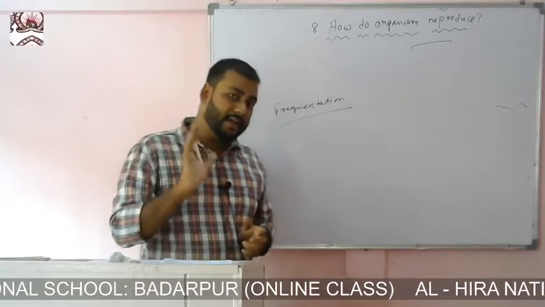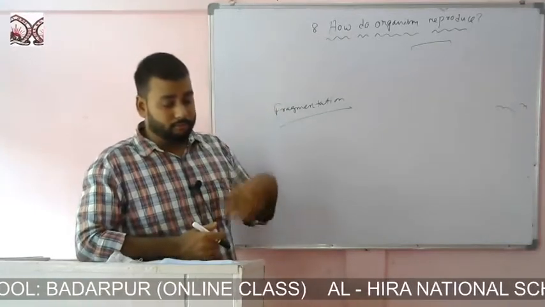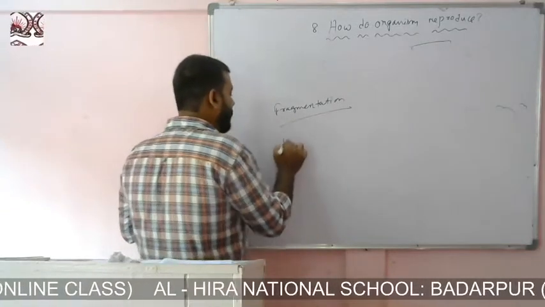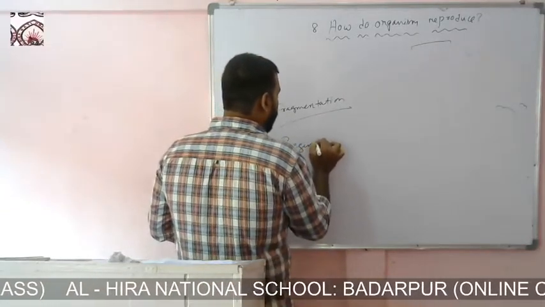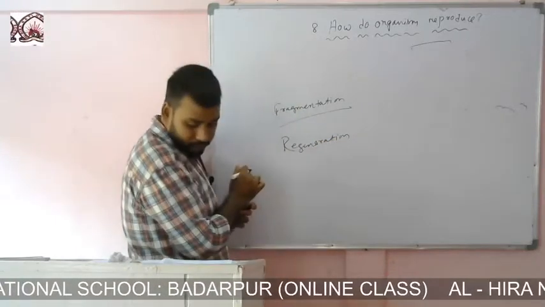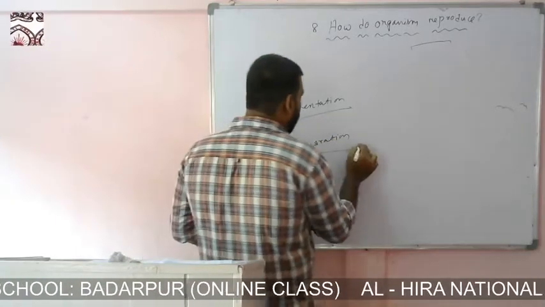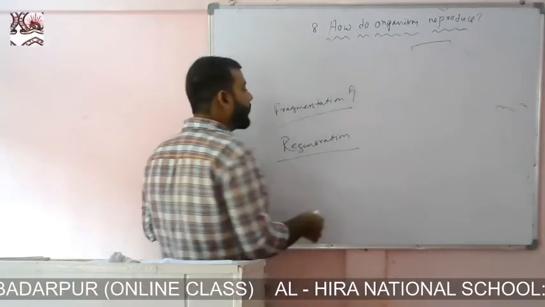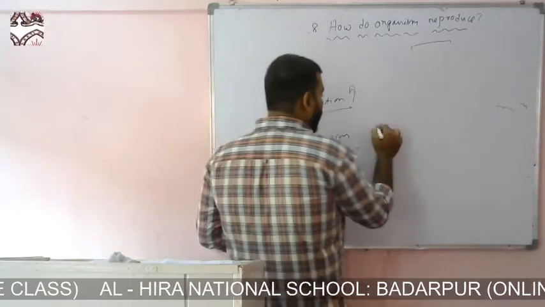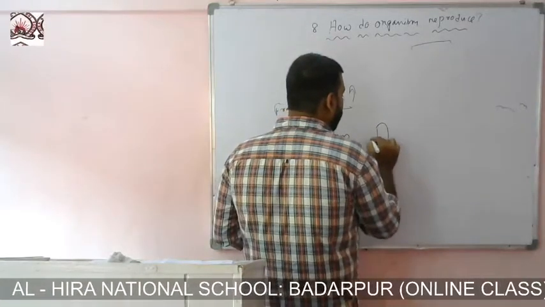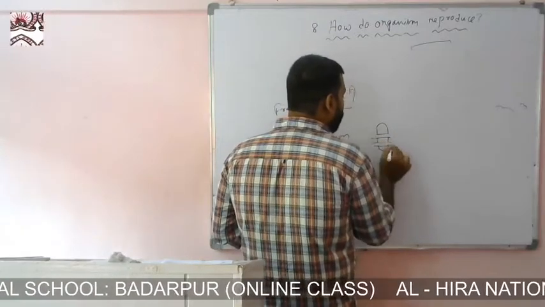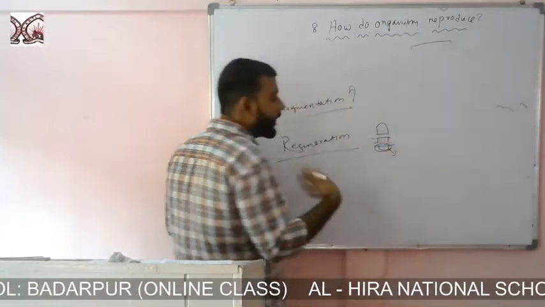But there is another type of asexual reproduction which is quite similar to fragmentation, that is regeneration. Fragmentation happens on purpose. But in regeneration, if you take an animal and cut it into two parts, or suppose three parts, each part will give rise to a new organism.